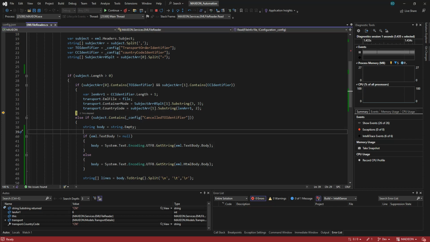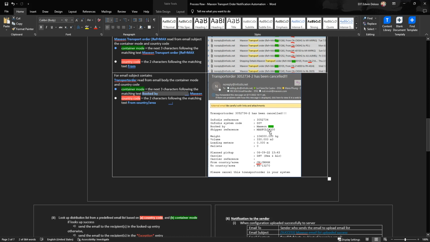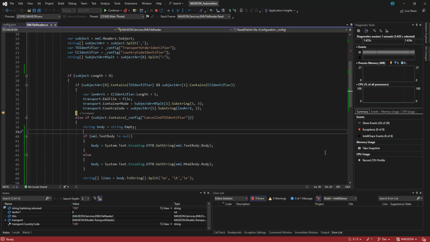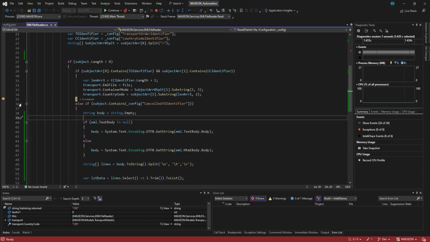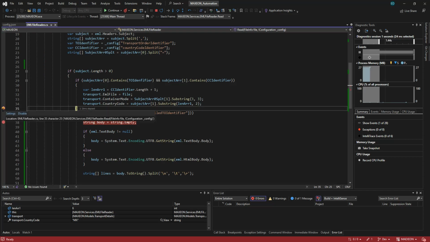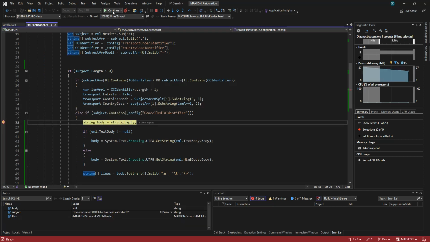However, in the next scenario that we are going to read here, this is in the body, right? So this is the body. So I will just go through with this, and it should pause here. So if not found in the first if, okay, so we just have to, all right, that is it. So it means the subject now contains the transport order. So this is the cancelled TO identifier. So now we will read the body.